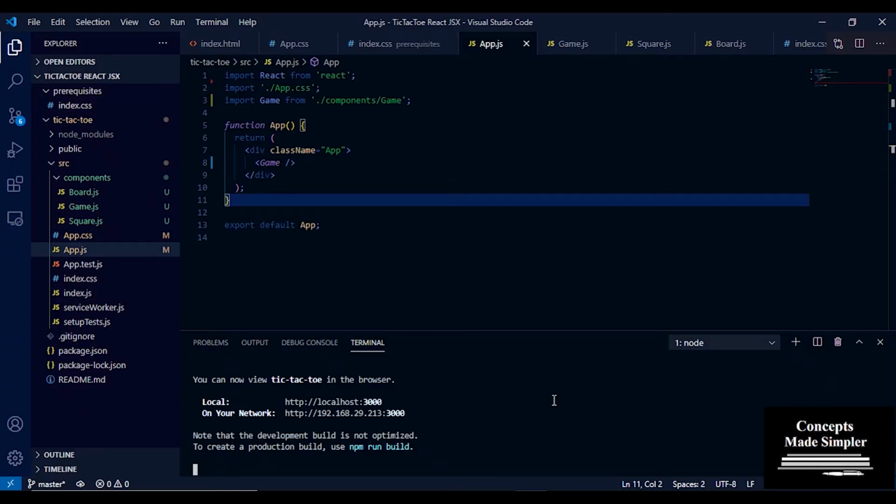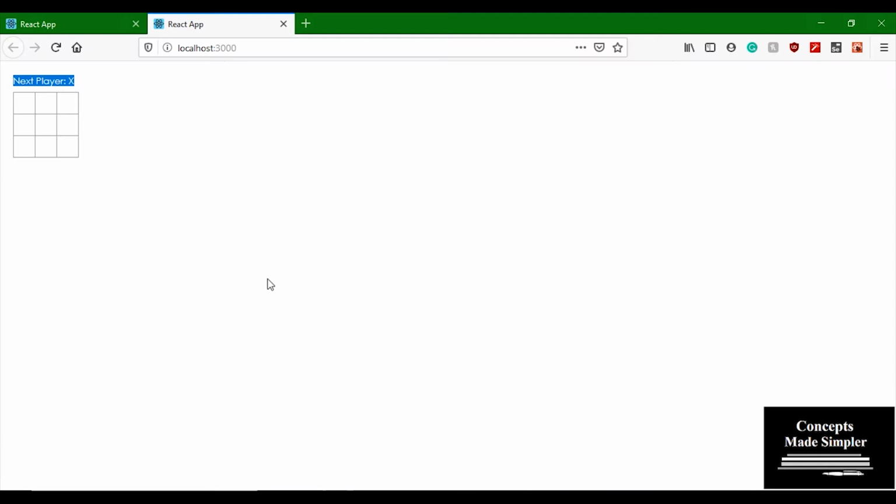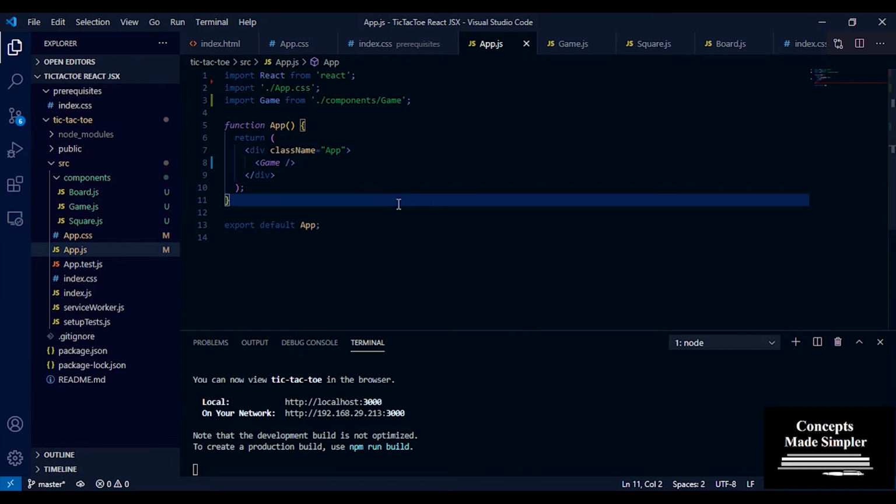Okay, guys, so let's see what we've learned till today. In the past few videos, we understood the basics of React. We set up our basic React. We saw and created the basic structure of how our tic-tac-toe game is to be. And we saw what a functional component is. It returns what you want to see on the screen.